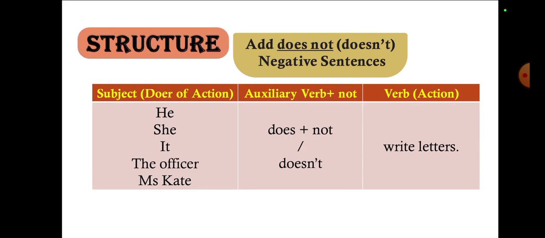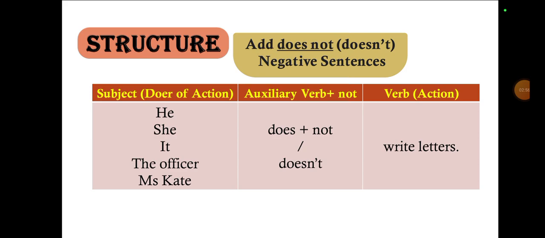They mean the same. Then we have does not or doesn't in negative sentences. First we had don't, and now we have doesn't. The subject is always the doer of the action, then the auxiliary verb plus not, and then the verb, which is the action. The doer of the action: he, she, it, the officer, Mr. Kate. The auxiliary: does plus not equals doesn't, and the verb is again write letters.